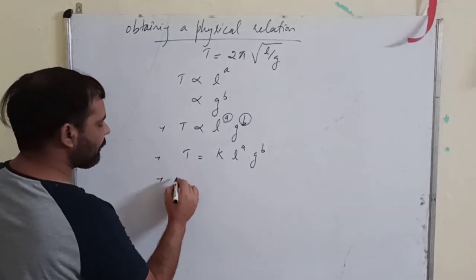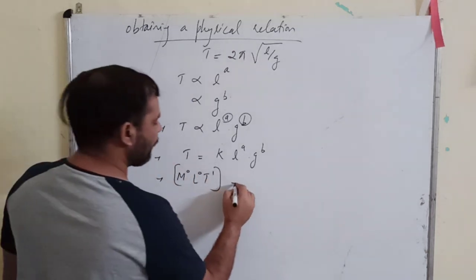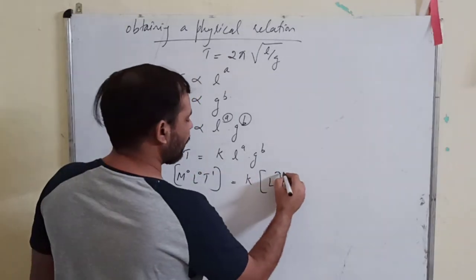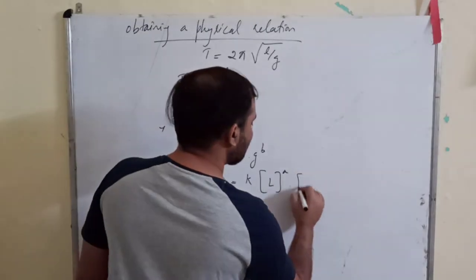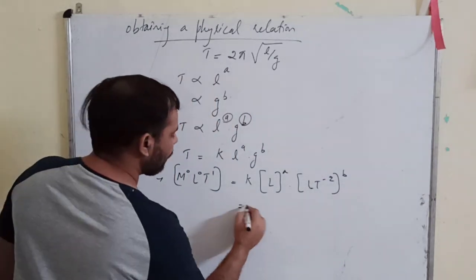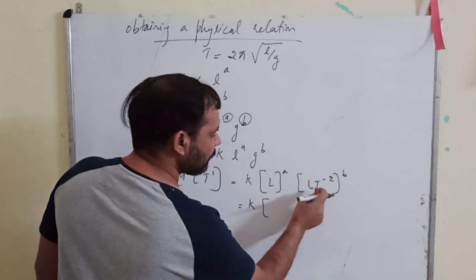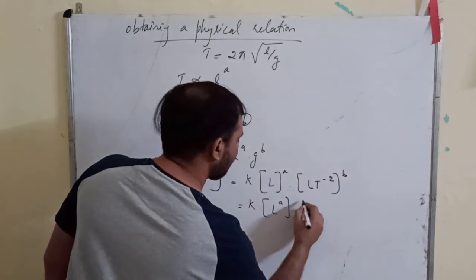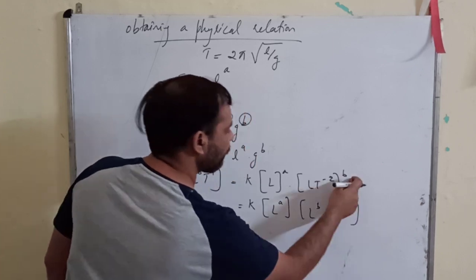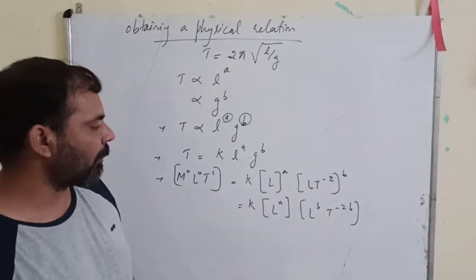Now we will write the dimensional formula M⁰L⁰T¹ for the left hand side. And what will be the dimensional formula on the right hand side? L is length, so length raised to the power a, and g is LT⁻² raised to the power b. You can write simply k L^a, and this b is common to both, so L^a into L^b into T^(-2b).